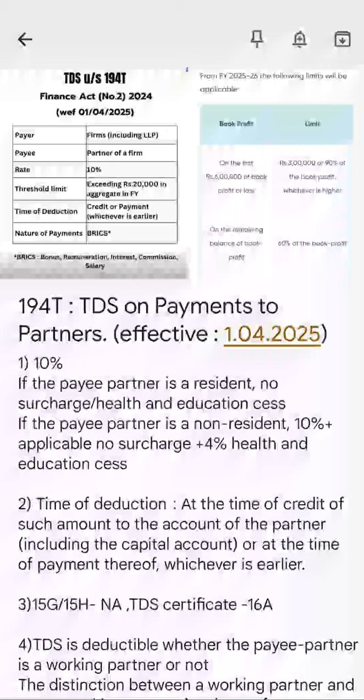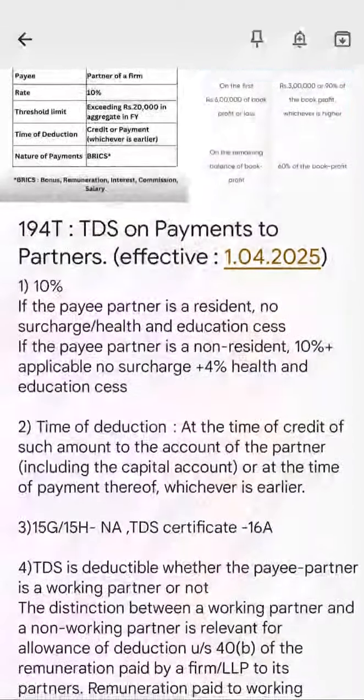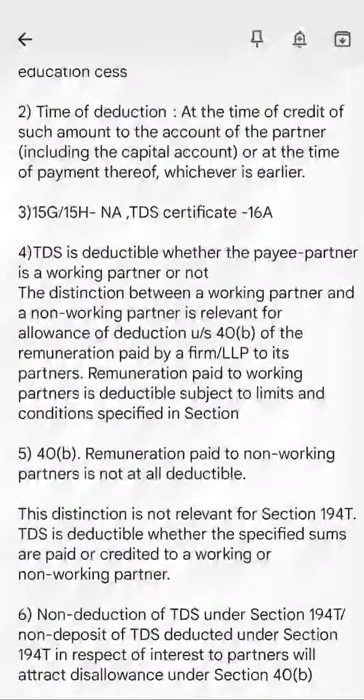Whether you're paying a working partner or a non-working partner, if the aggregate is greater than 20,000, TDS is deductible on the whole of the amount at a rate of 10%. Of course, if you don't have PAN, it is 20%, that is all normal. 15G and 15H is not applicable. Okay, next important thing, the last thing, and then I'll sum up.